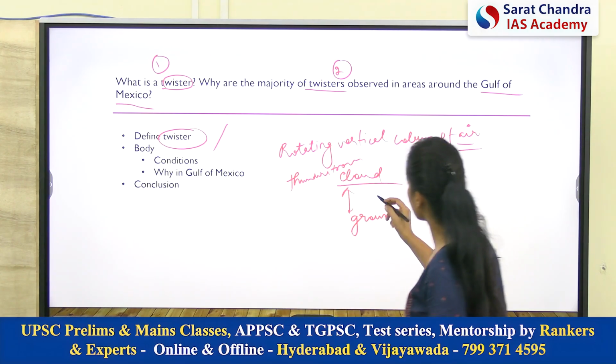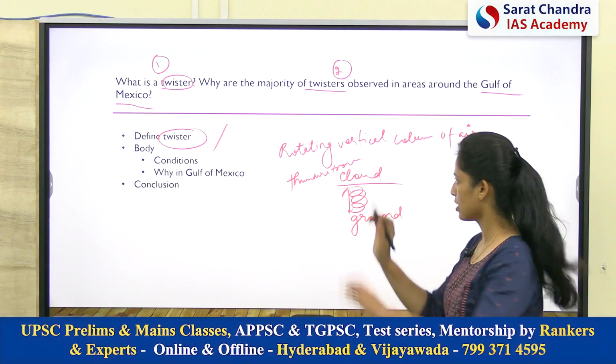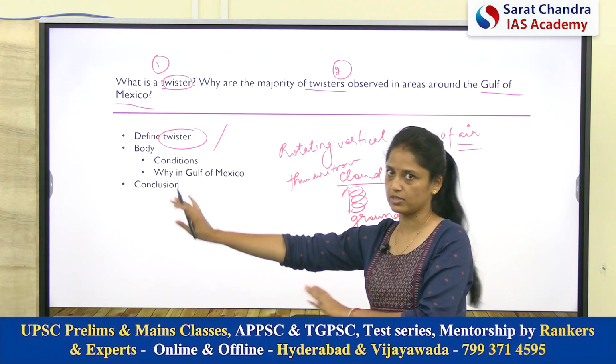So basically this phenomenon will connect a thunderstorm cloud with the ground. Okay. So now we have just defined a twister.